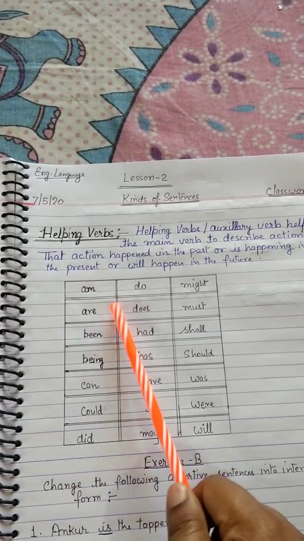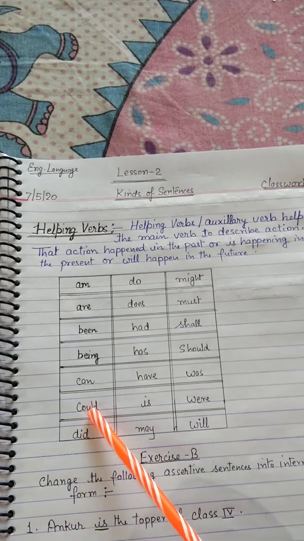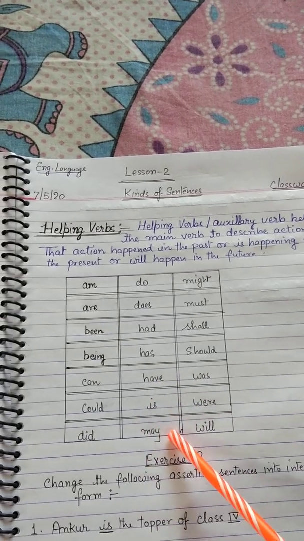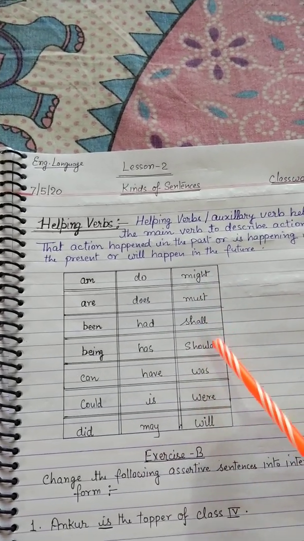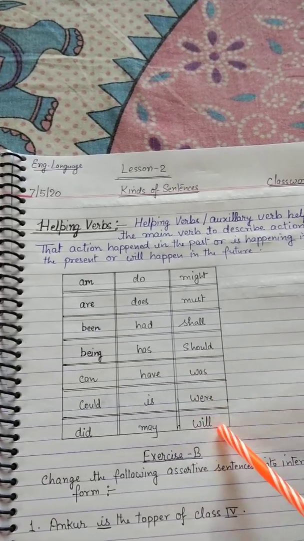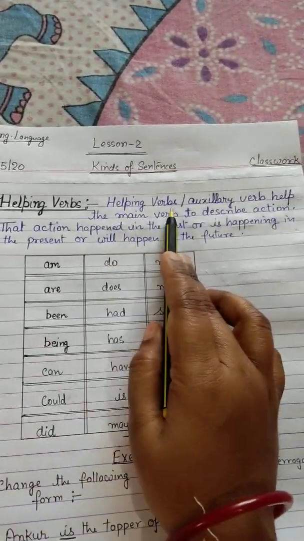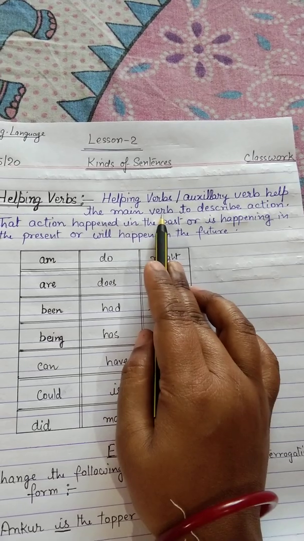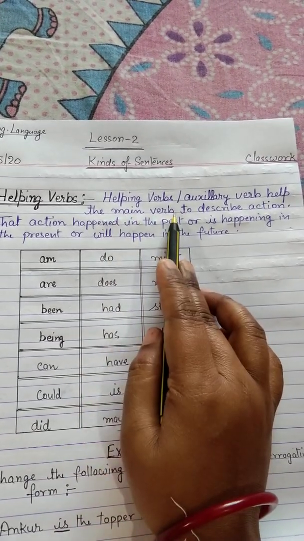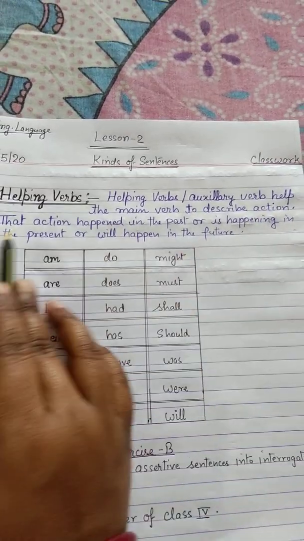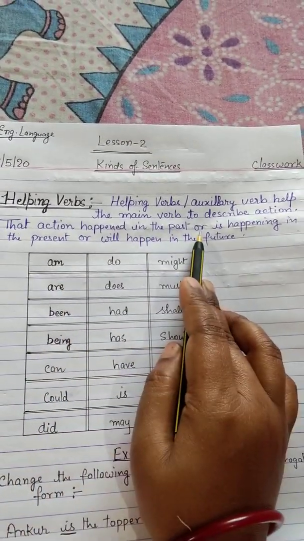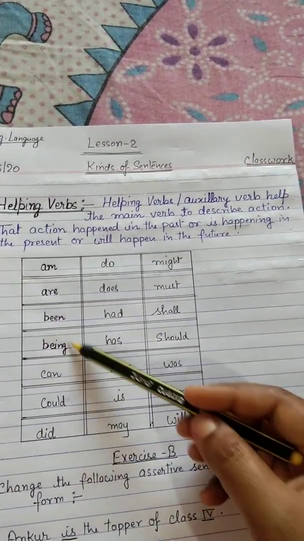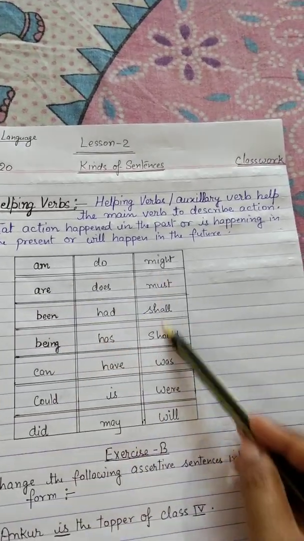Helping verbs are am, are, been, being, can, could, did, do, does, had, has, have, is, may, might, must, shall, should, was, were, will. Helping verb or auxiliary verb helps the main verb. Main verb means the action part, to describe the action, whether that action happens in the past, present, or future. So these words are used as helping verbs.